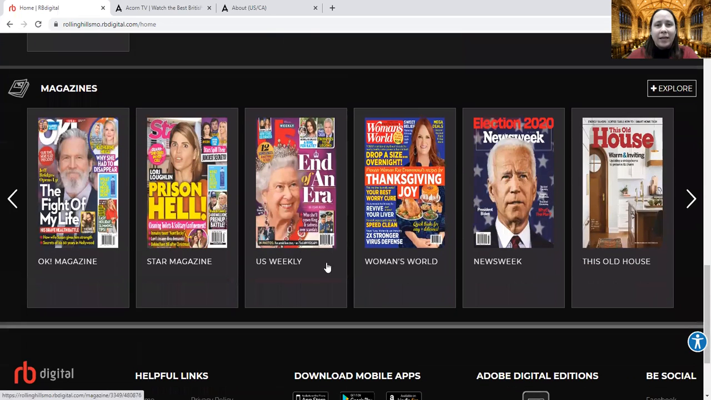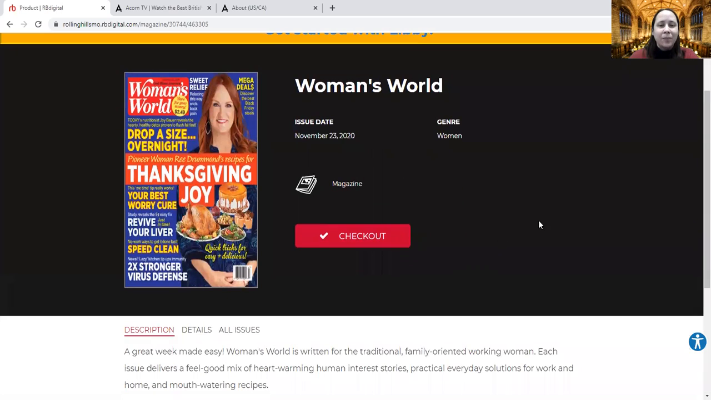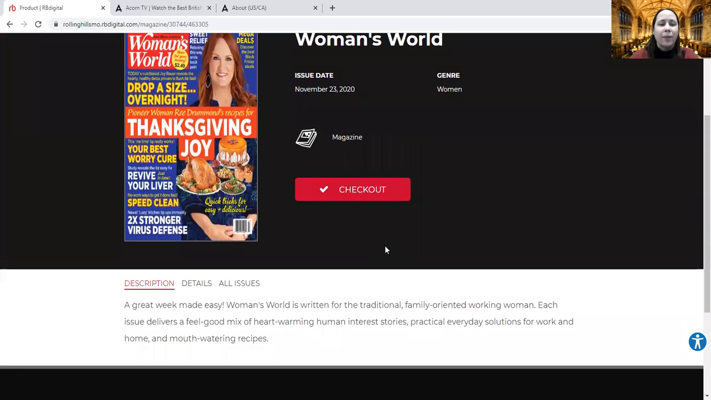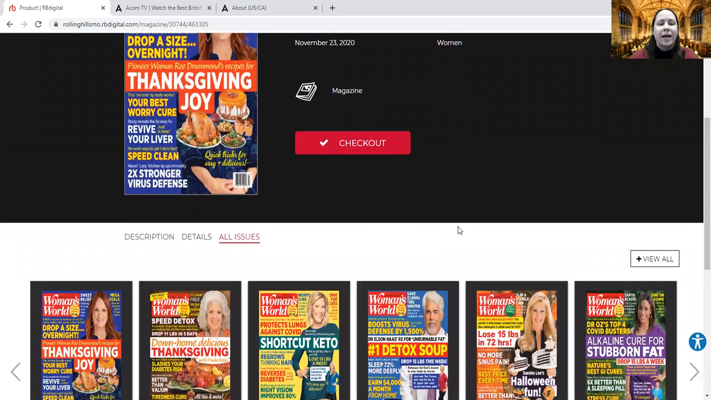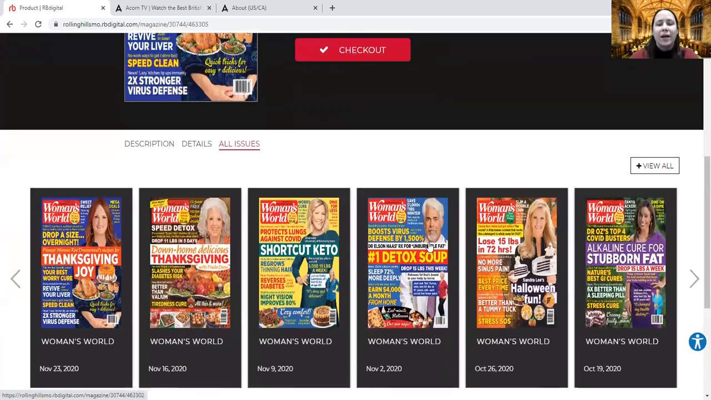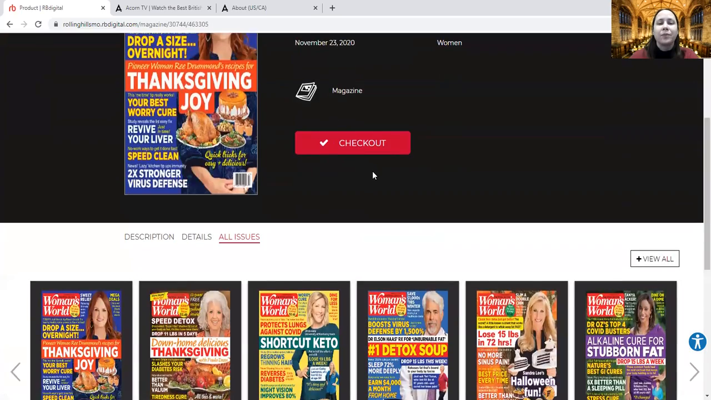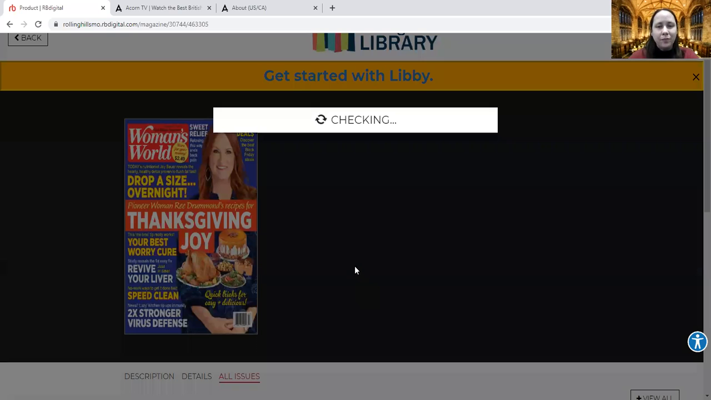Down at the bottom, you can still check out magazines from RBDigital. We are planning to eventually move all of our magazines over to Libby as well. But for now, if I want to check out Thanksgiving Joy, I can come here. If I want to get the newest issue, the November 23rd, I can just hit the checkout button. If I want one of the older issues, I can find those here under all issues and choose a different one to check out. And when I hit checkout, it will check it out to me.